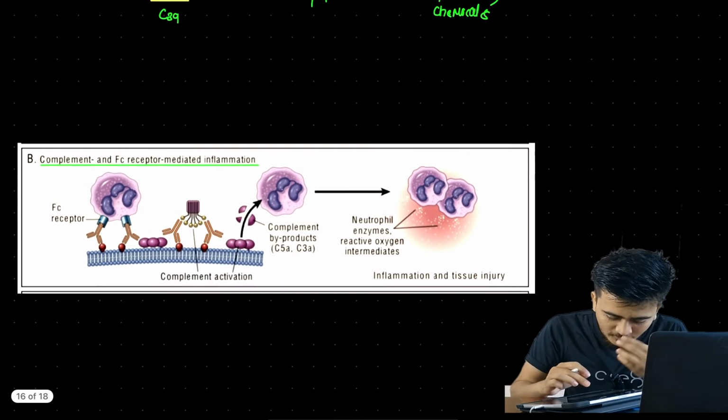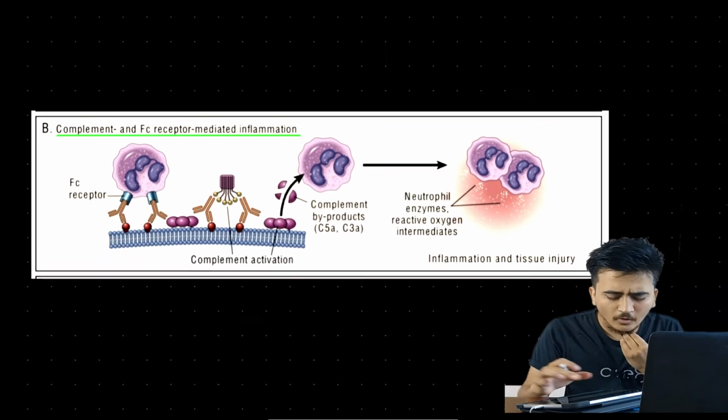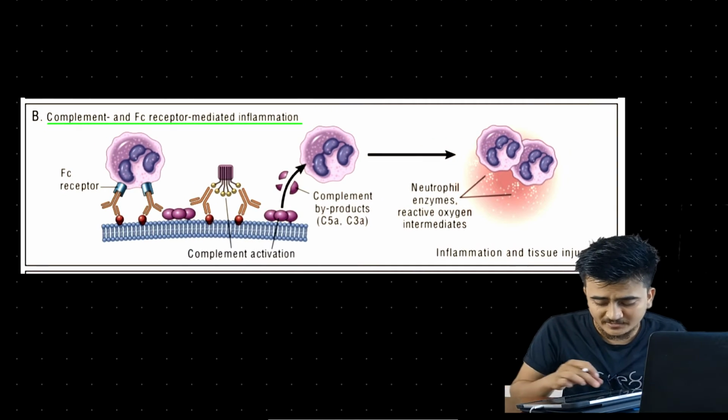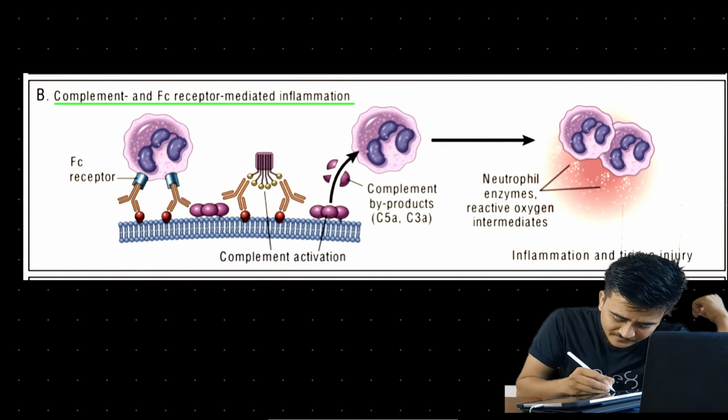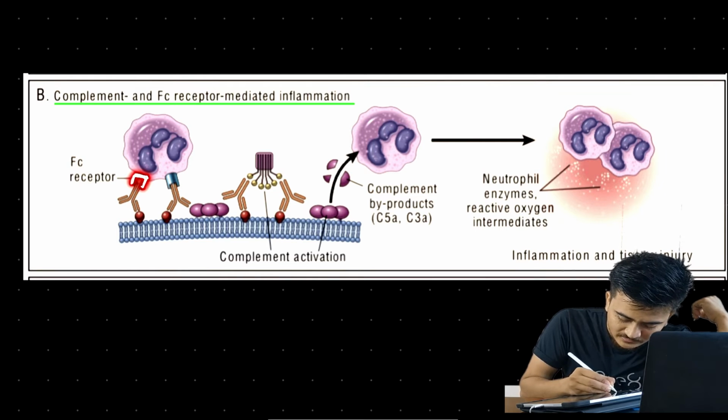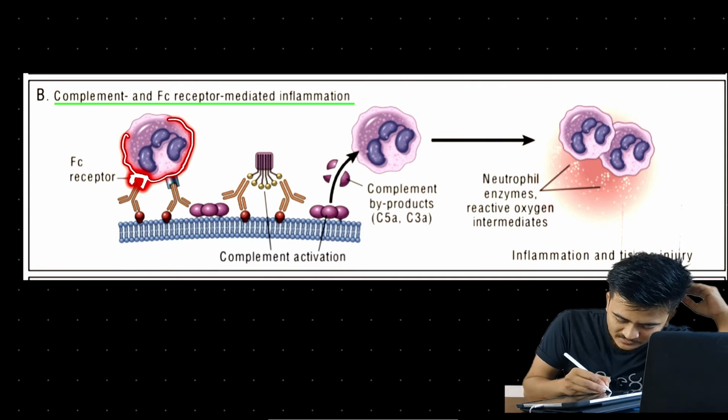If we look here, we will find complement and Fc receptor mediated inflammation. This is the Fc receptor, and this is the phagocyte.